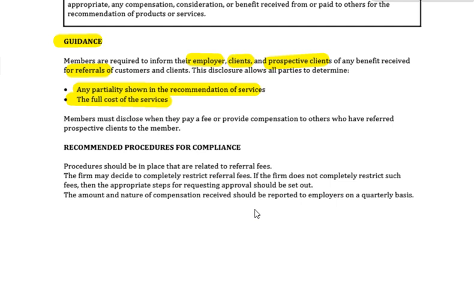Procedures should be in place that are related to referral fees. The firm may decide to completely restrict referral fees. That's, of course, at the discretion of the firm. If they don't restrict, then they need to take appropriate steps for requesting approval to be set out. And of course, the amount and nature of compensation received should be reported on a quarterly basis or whatever period they so decide.